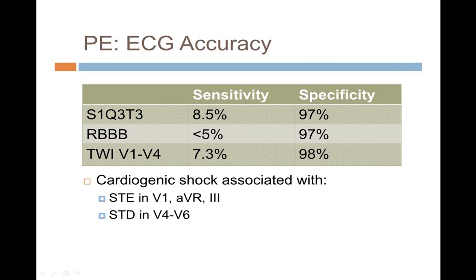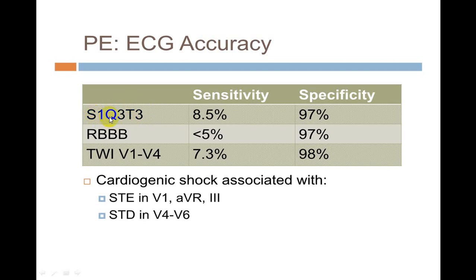Now there is another condition which also produces ST-T changes, that is acute pulmonary embolism. We call it S1Q3T3, that is you get an S wave in lead 1, Q wave in lead 3, and T wave inversion in lead 3. This can be misdiagnosed as an inferior MI.